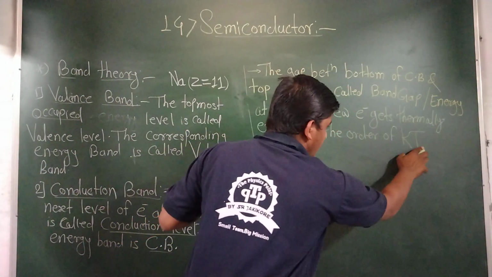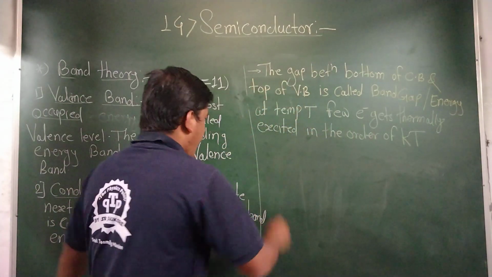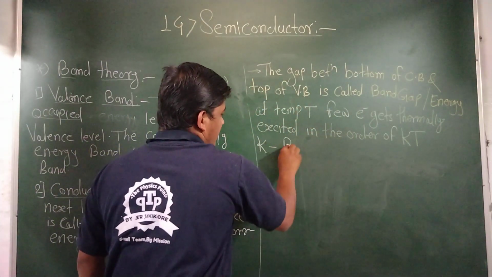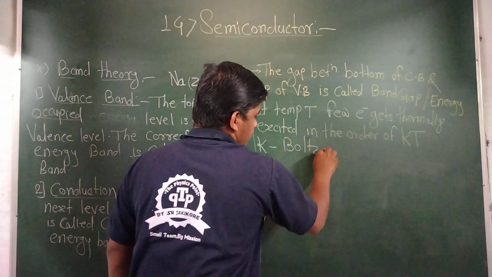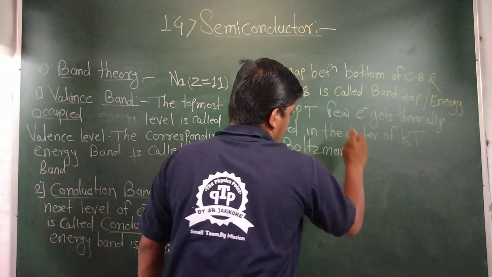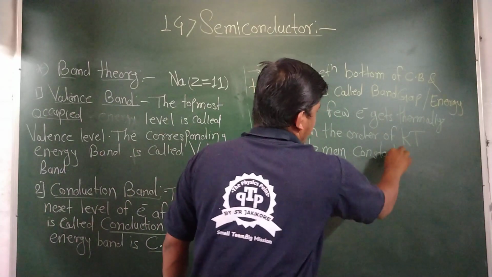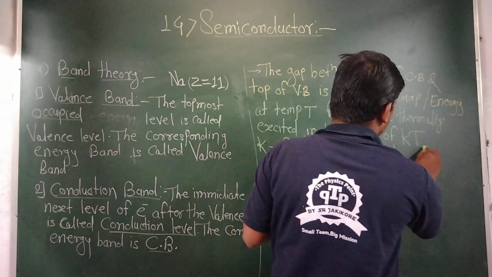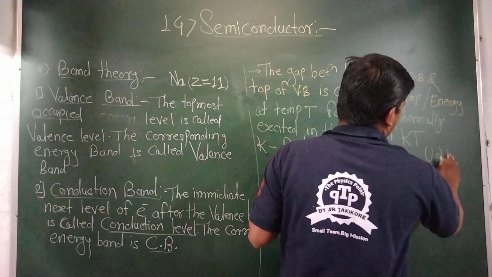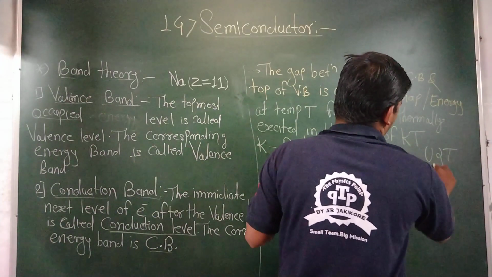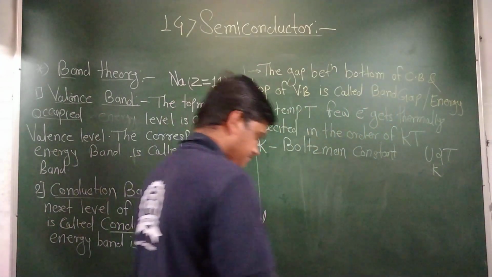T is a finite value of the temperature and k is the Boltzmann constant. That is the thermal energy, which is proportional to the temperature T, and k is a constant here.